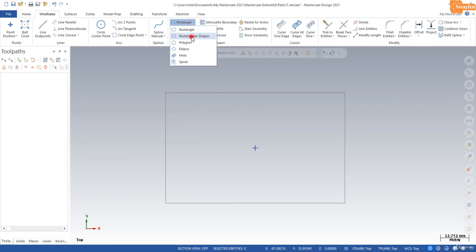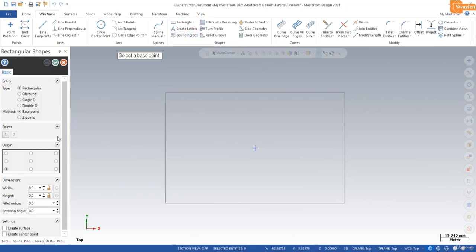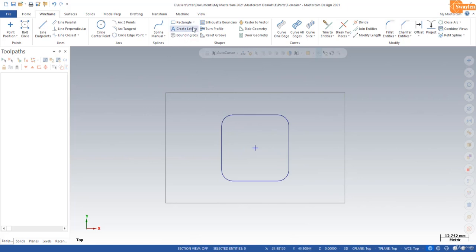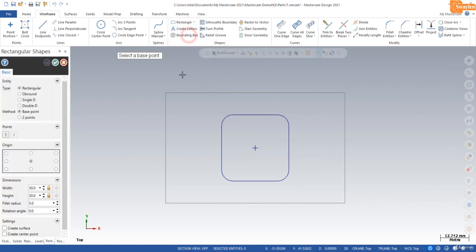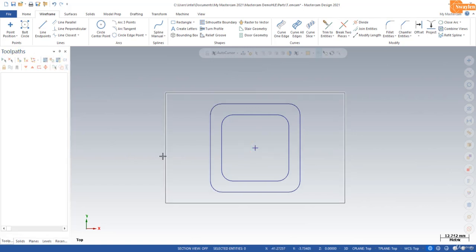Here, a rectangular shape with center origin, dimension is 30 by 30, fillet radius is 5. Okay, again I will create a rectangular shape. Now the dimension is 40 by 40 and the fillet radius is the same, with center origin.